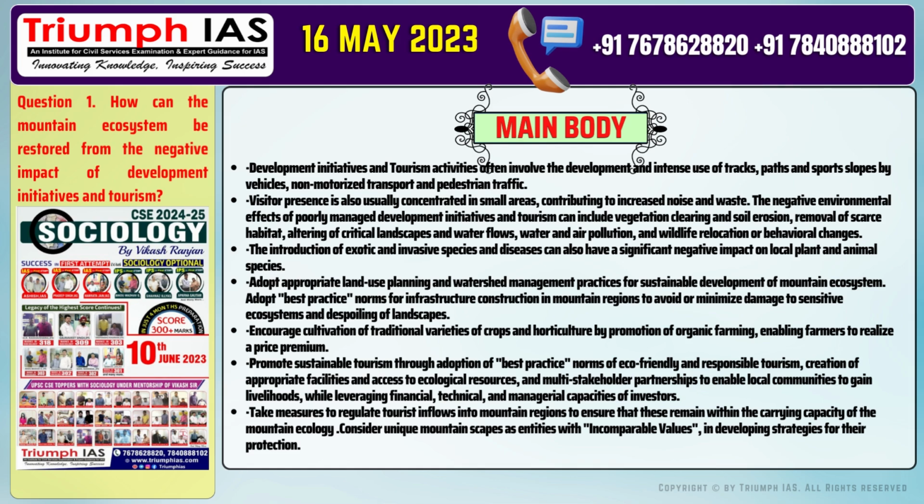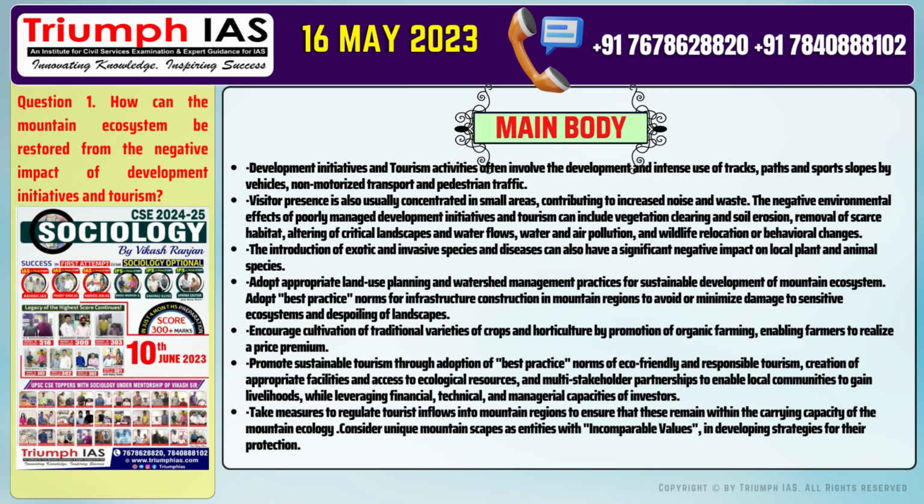Number 4. Adopt appropriate land use planning and watershed management practices for sustainable development of mountain ecosystem. Adopt best practice norms for infrastructure construction in mountain regions to avoid or minimize damage to sensitive ecosystems and despoiling of landscapes. Number 5. Encourage cultivation of traditional varieties of crops and horticulture by promotion of organic farming, enabling farmers to realize a price premium.